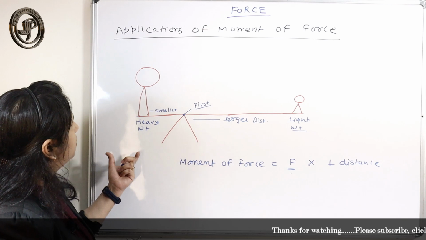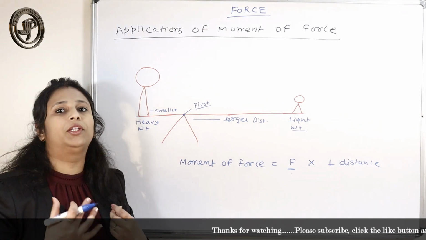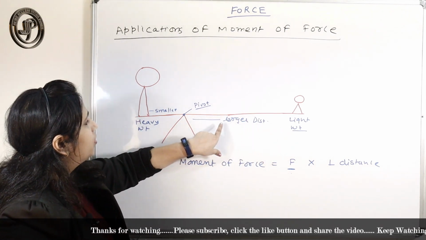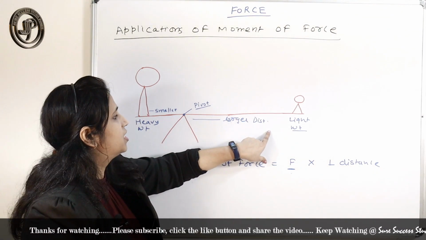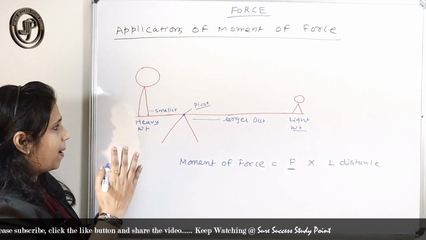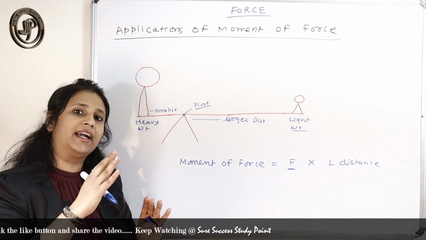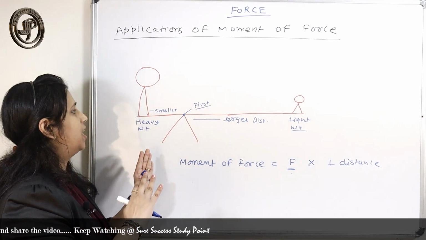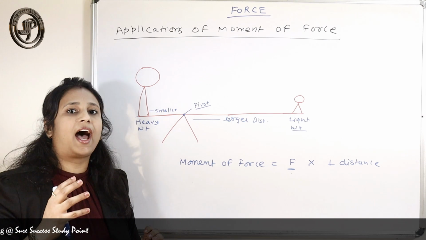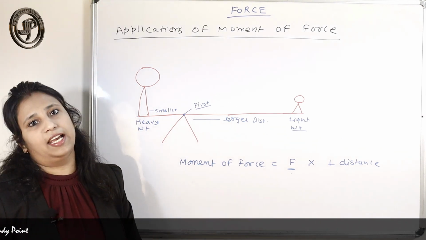So from this example, what you have learned is that by placing the body at a larger distance from the pivoted point, we just have to apply very less force.